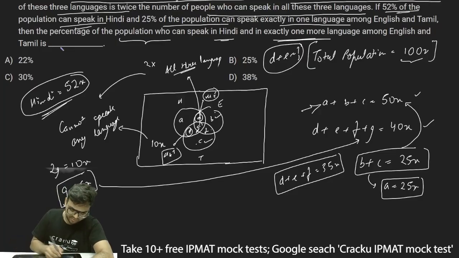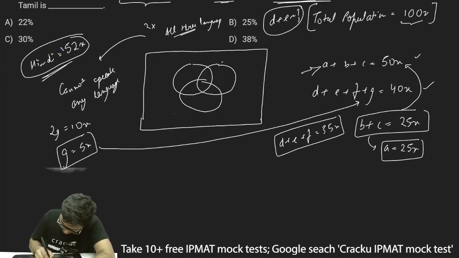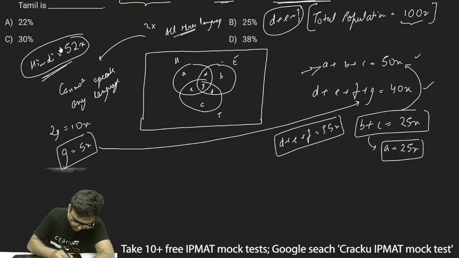Now there's one more thing. We have to find out the value of D plus E, and we are given Hindi as 52x. I'll just draw this diagram again: Hindi, English and Tamil. This was my A, B, C, then D, E, F, and this is G. Now I've got the value of G as 5x and A as 25x, so I'll keep on substituting them in the diagram.